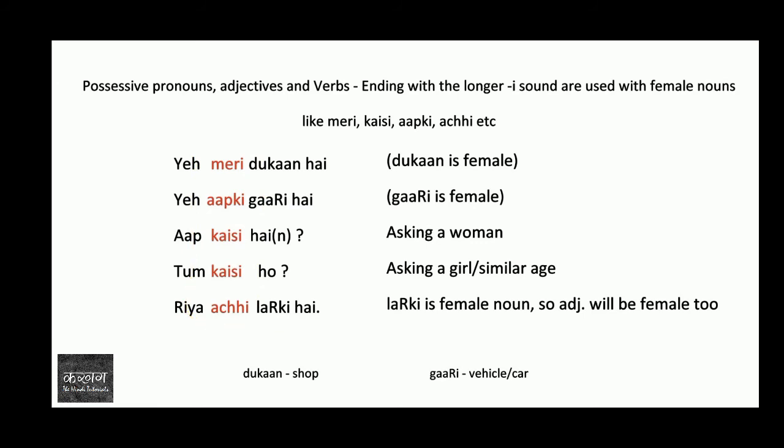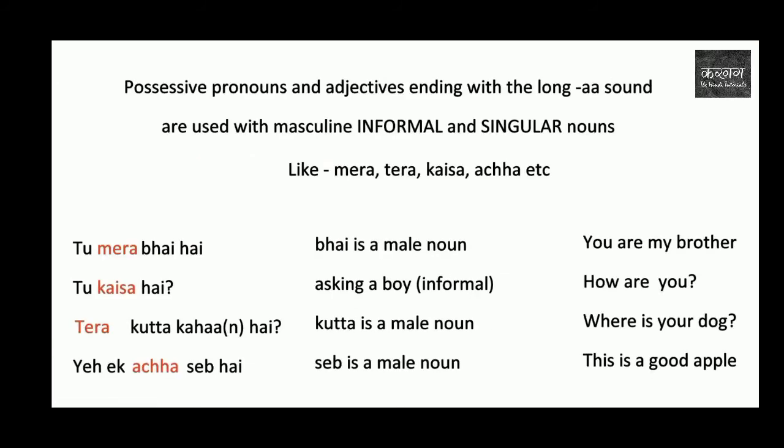Now the next case is the words that end with ā. Ā is used with masculine words that are singular or informal. तू मेरा भाई है, you are my brother. तू कैसा है, how are you, asking a male person informally. तू कैसा है. तेरा कुत्ता, your dog. कुत्ता male singular. ये एक अच्छा सेब है, अच्छा सेब, a good apple. सेब is a male word and here we are talking about singular, that's why अच्छा.